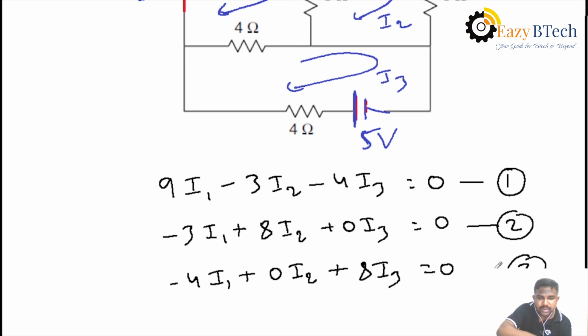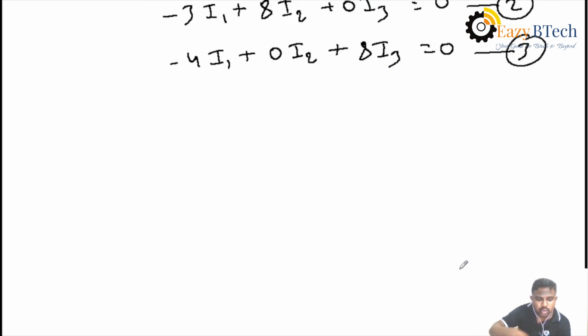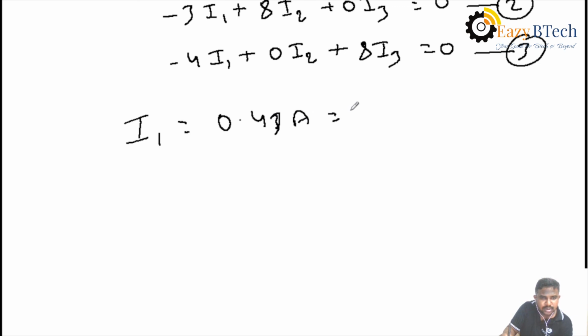Okay, solving equations 1, 2, 3, you will get the values: I1 is 0.43 ampere, that is our required current I value.